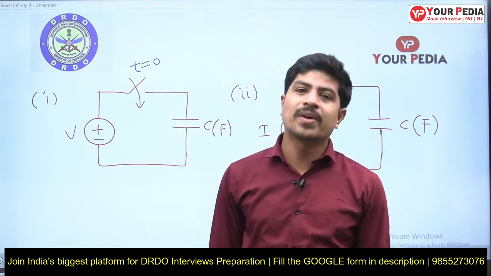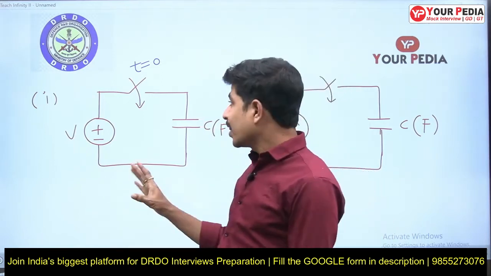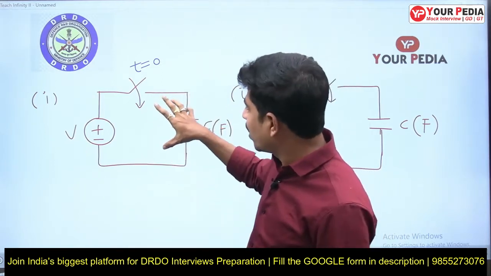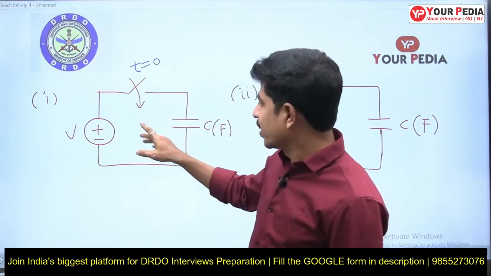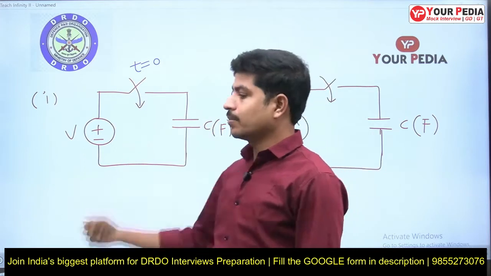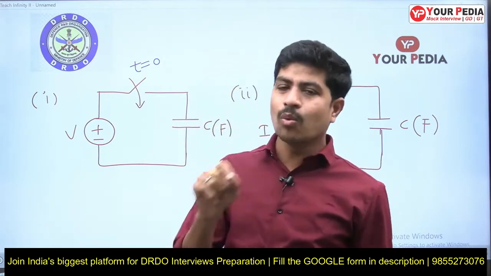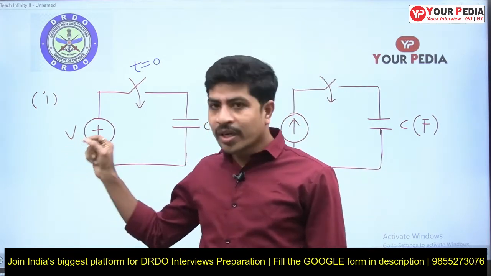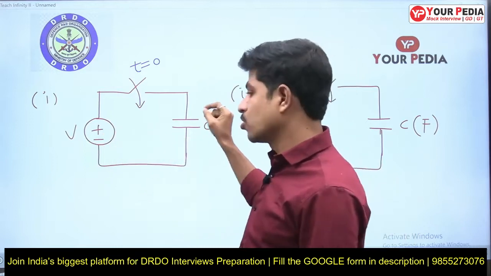Now, is this combination practically possible? What are the limitations or disadvantages of this combination, connecting a voltage source directly in series with a capacitor? The capacitor is ideal, the voltage source is also ideal. There is no internal resistance for the voltage source and the capacitor is also ideal.